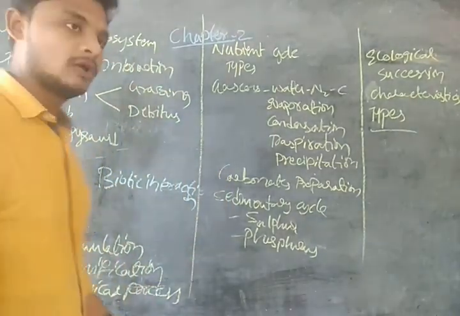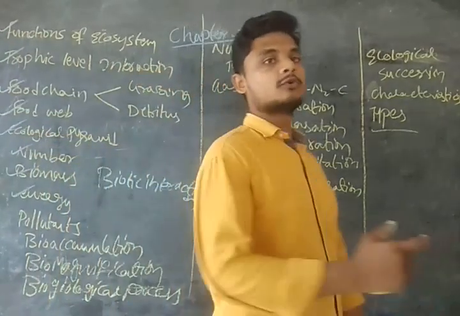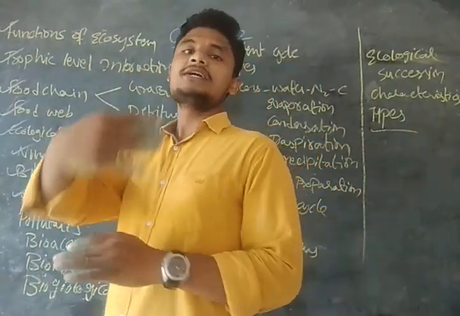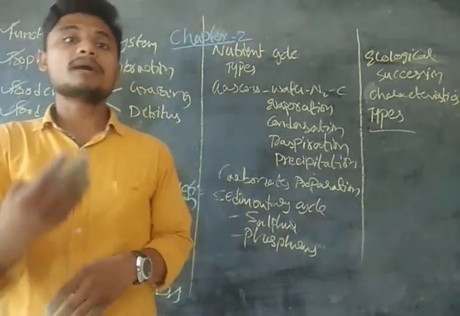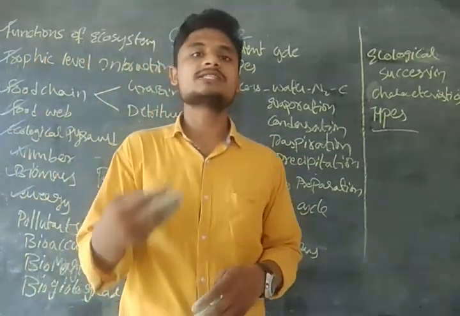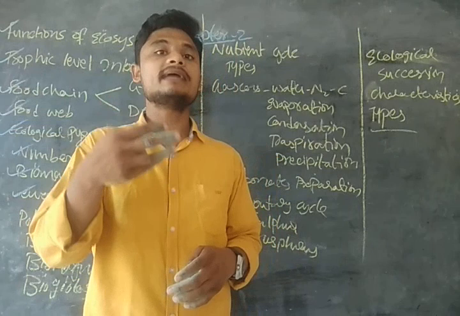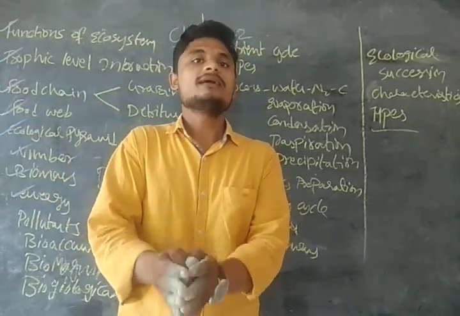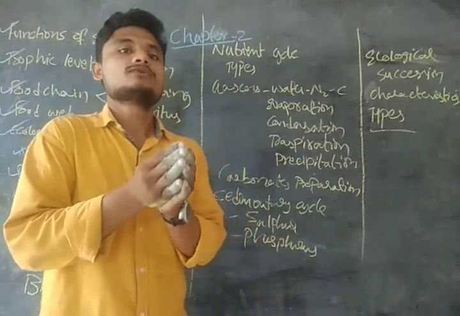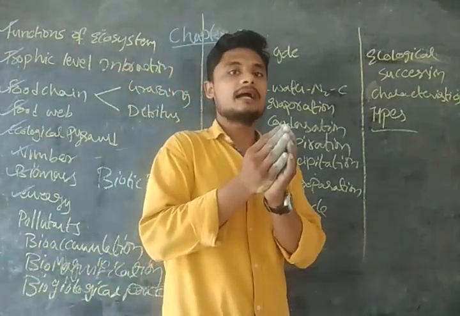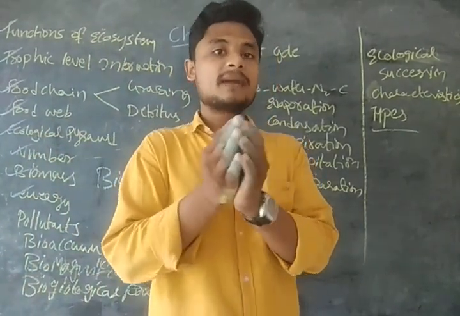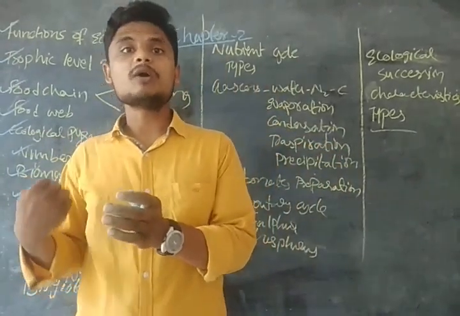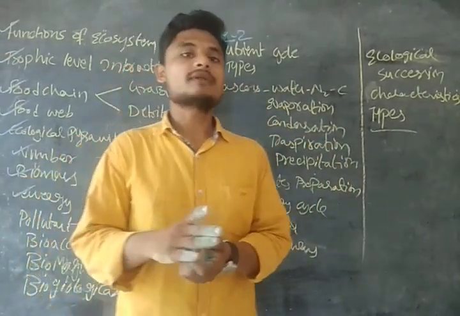So what is meant by bioaccumulation and biomagnification? These are the two terms UPSC has asked, and students confuse them by interchanging their definitions. What is bioaccumulation? Bioaccumulation is the process in which the pollutant enters the food chain at the primary level, the source level. Whereas biomagnification is the one where, after entering the food chain,